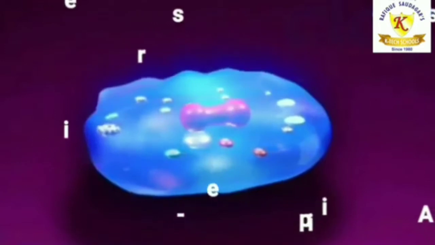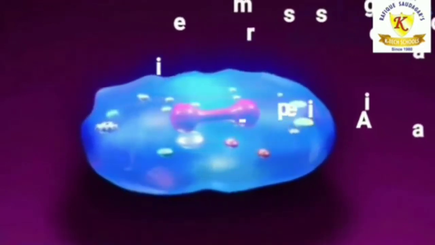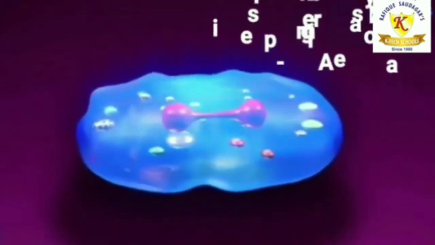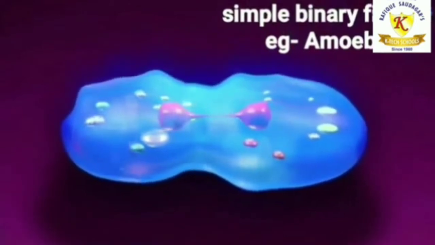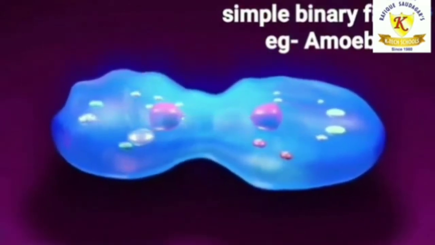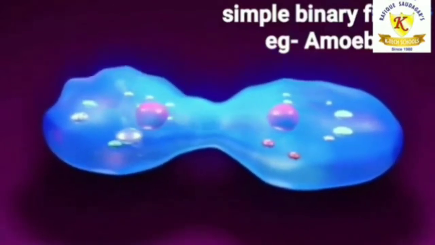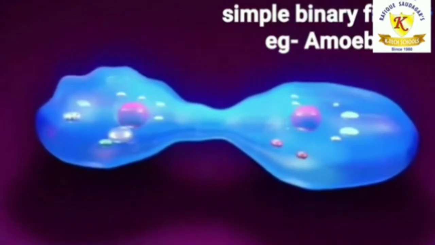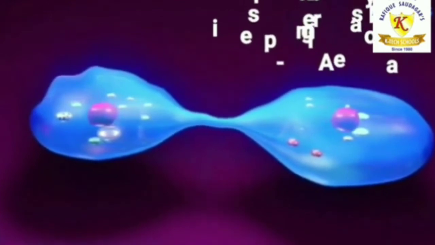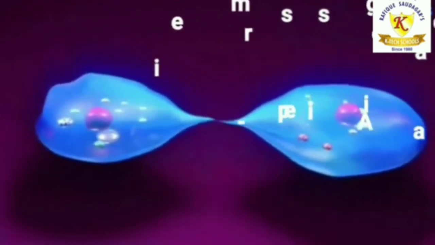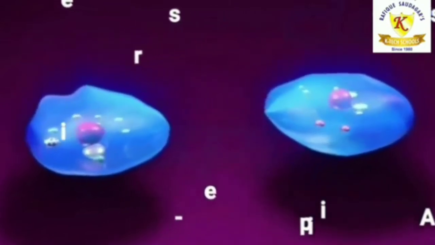Here, children, we will take an example of amoeba. Now look at this picture carefully. In this process, the parent cell divides to form two similar daughter cells. Here the nucleus is dividing, and the cytoplasm is also dividing. This binary fission occurs either by mitosis or amitosis. Now amoeba divides into many daughter cells, hence it is called simple binary fission.